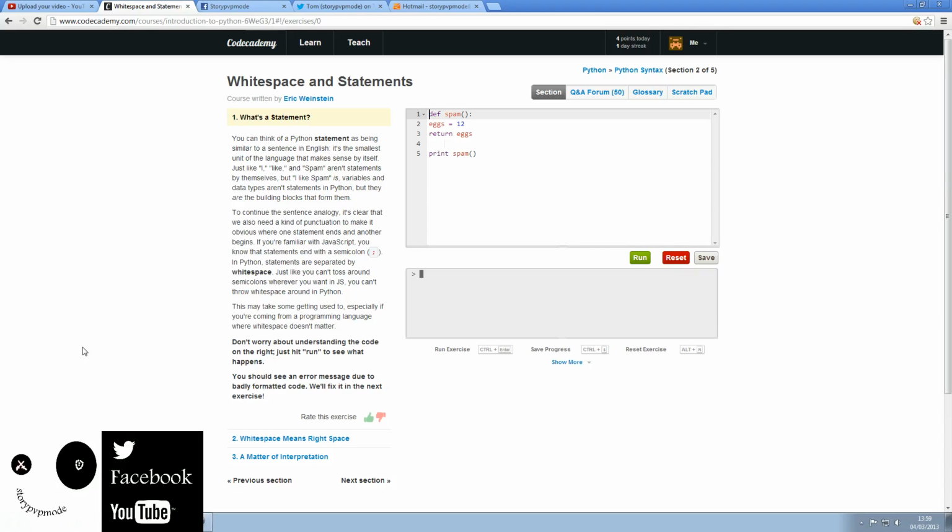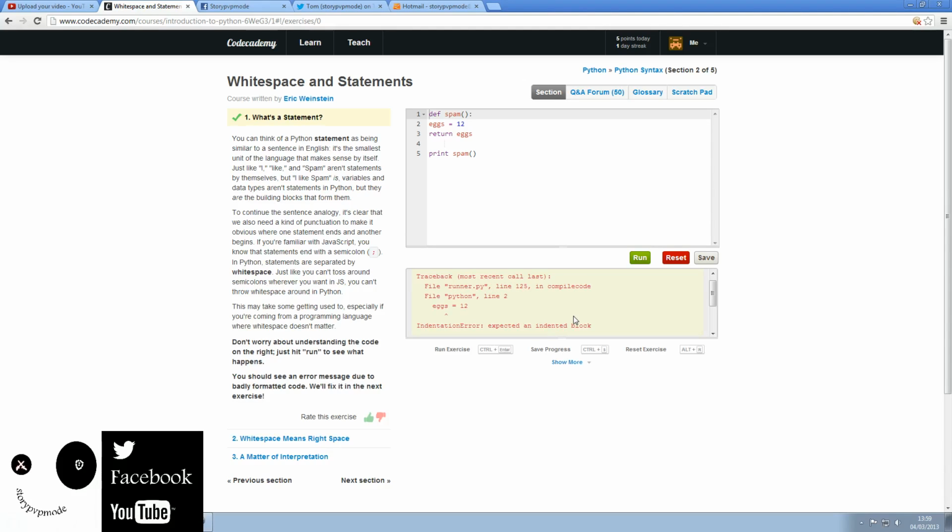Don't worry about understanding the code on the right, just hit run to see what happens. You should see an error message due to the badly formatted code. We'll fix it in the next exercise. That's more just an explanation rather than anything else. If we look at the error, the traceback, most recent call last, file runner.py, so Python programs end in .py, by the way.